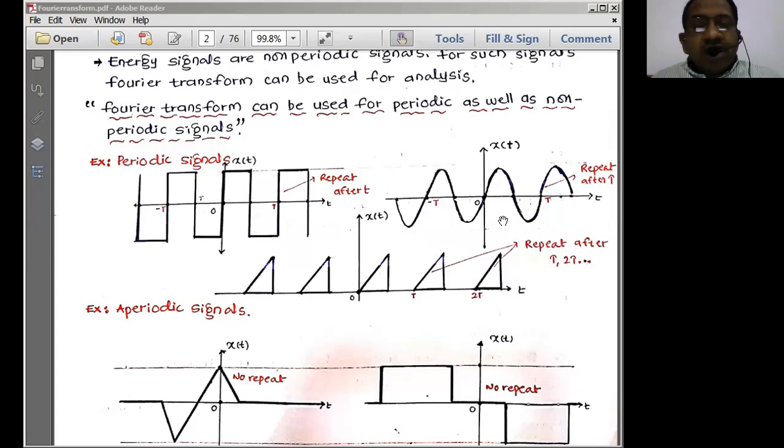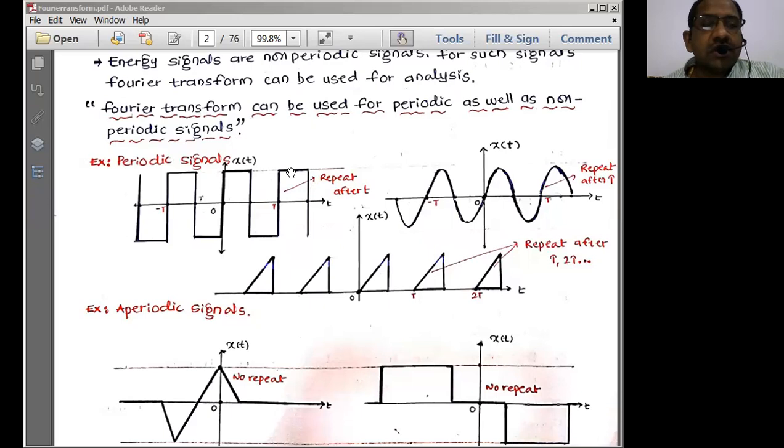In the previous class, we ended our class with the Dirichlet conditions to wrap up the Fourier series representations. So, what are Dirichlet conditions? They are the conditions normally applied to represent a Fourier series. That means, if a Fourier series is going to exist, it should satisfy the Dirichlet conditions. There are three Dirichlet conditions we discussed. What are they? The signal should have a finite number of discontinuities.